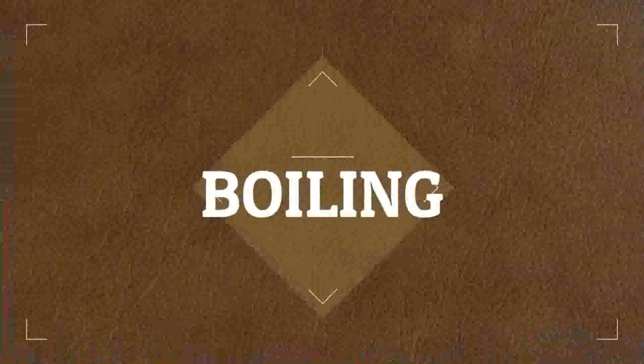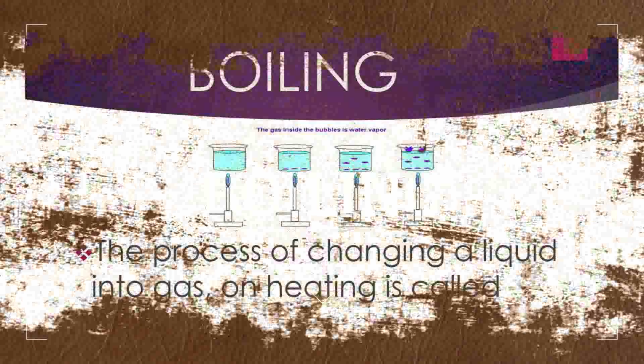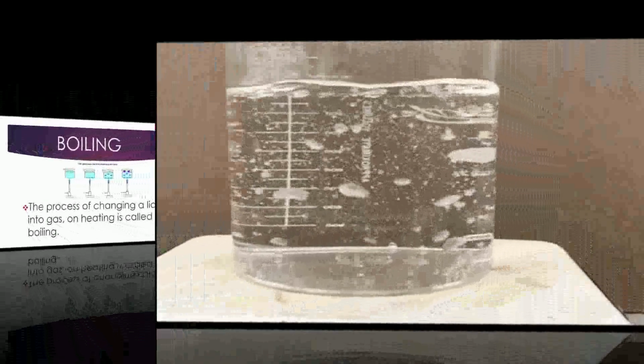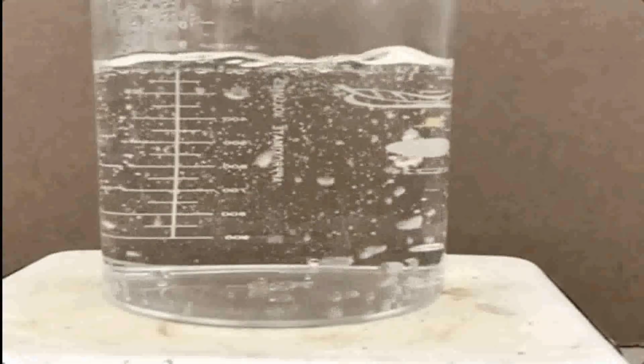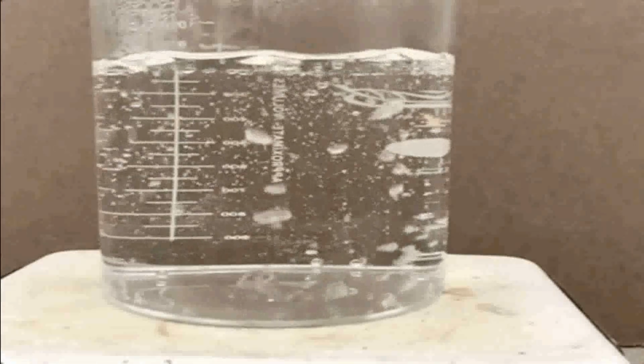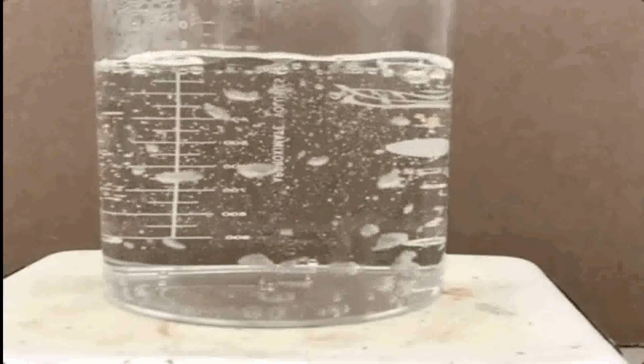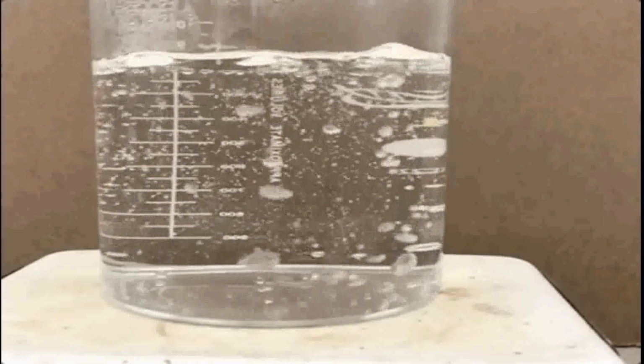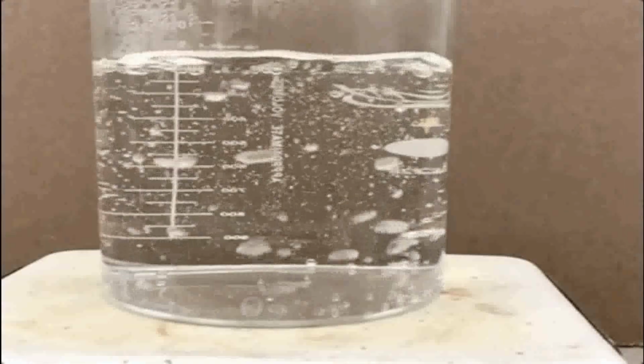And the next process is boiling. When a liquid is heated, the spaces between molecules increase till the liquid finally changes into gas. This process of changing a liquid into a gas on heating is called boiling. Example, water boiling at 100 degrees Celsius changes into steam. The bubbles that form in the water while boiling contain the vapor phase of water, which is steam.